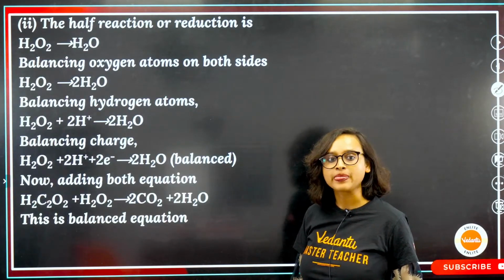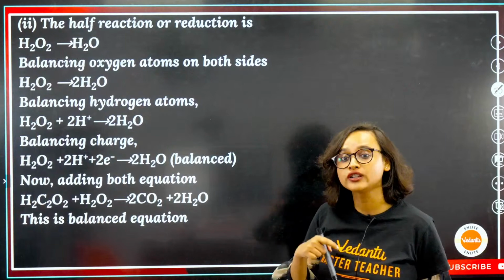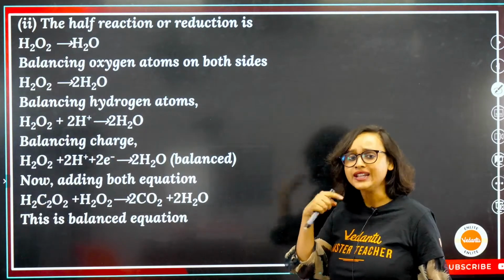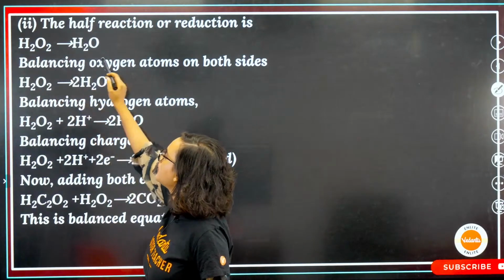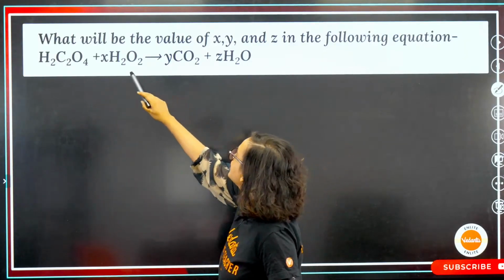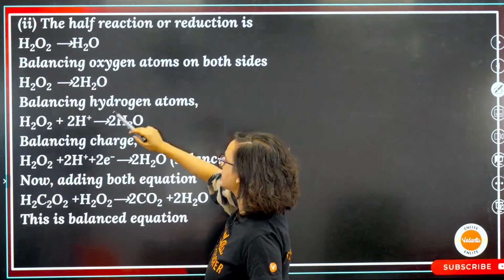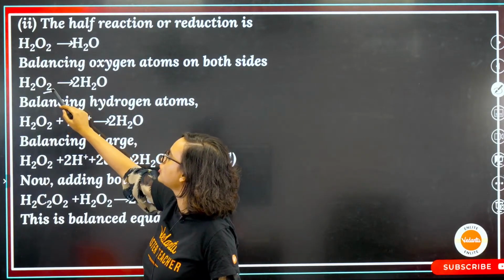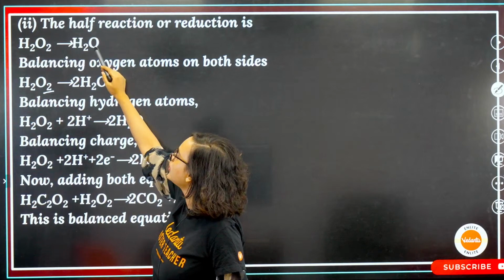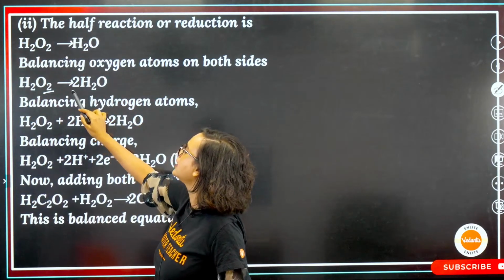Now the other half reaction, the reduction side, is H2O2 forming H2O. Balancing oxygen atoms on both sides, here there is O2, and here only one oxygen, so to balance we will add a 2 here.